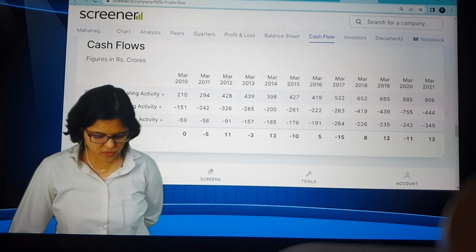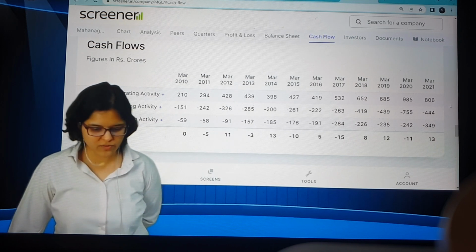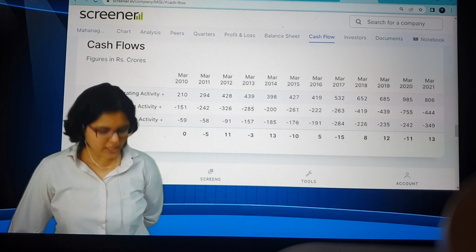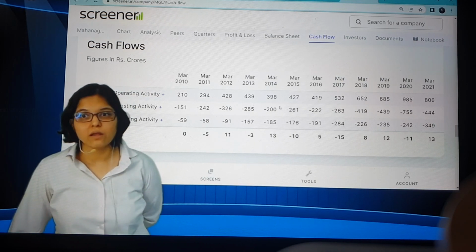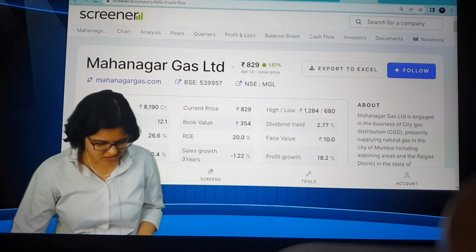Now for cash flows, I'm clicking on cash flow. Do they have a positive cash flow from operating? Yes. That's what we're checking, positive operating cash flow. Even yesterday we were looking at cash from operating activities, and we were trying to do the screener. That time we were not able to get it. So I also checked yesterday what happened. Sometimes technology and our logic don't fit.